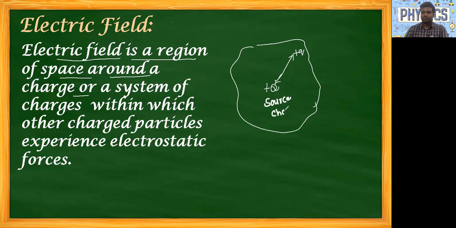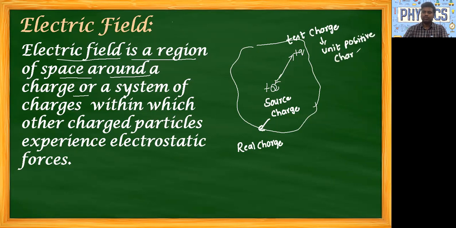What is source charge? Source charge is a real charge whose magnitude is always greater than the test charge. Let us assume this is our test charge. Test charge is used to find the electric field.